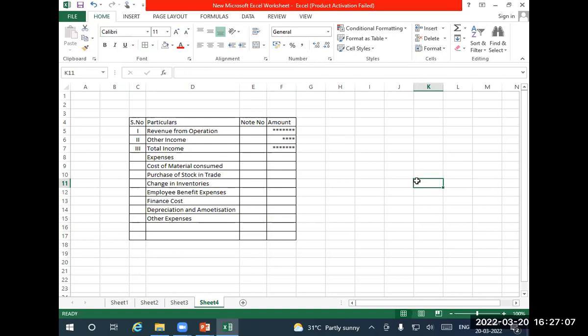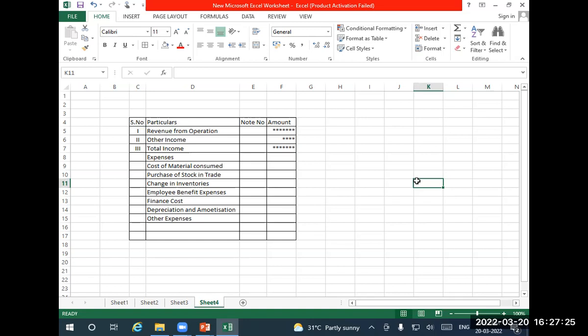Yeah, foreign exchange. That's what I told you previously, that we are keeping aside. Hedging and all will not be included. I told you this is a general format. It depends upon the company. Suppose you go to a bank, they won't have this format. If you go to an insurance company, their format may not be like this. It's a very general format.